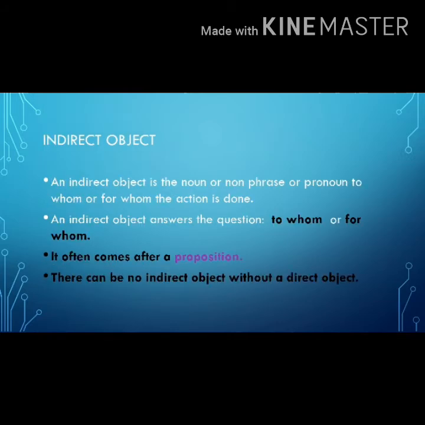Next, we will see an indirect object. An indirect object is the noun or noun phrase or pronoun to whom or for whom the action is done. An indirect object answers the question to whom or for whom. It often comes after a preposition. There can be no indirect object without a direct object.